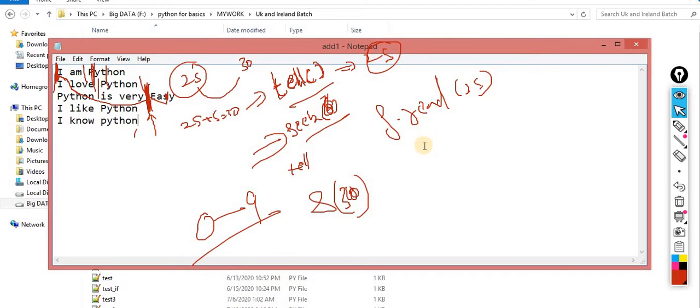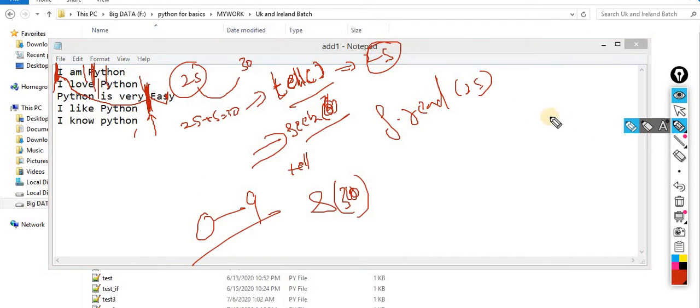Sometimes we are required to ask the cursor where exactly it is pointing. Right now these are only 6 lines. Let's suppose there are thousands of lines, and I want to read out only 500 characters, and after that only 10 characters. My client is saying that according to my software, on the 500th character you will get the name, and on the 700th character you will get the mobile number.